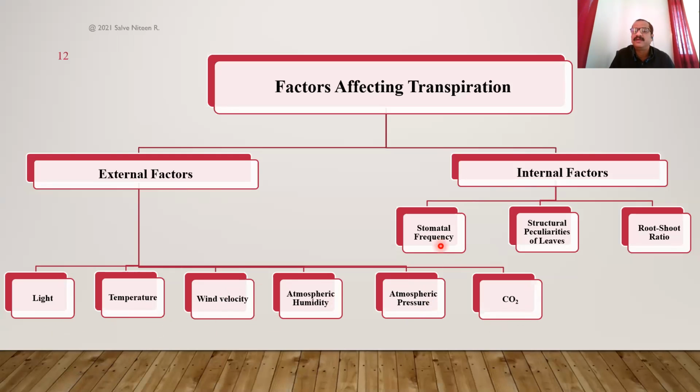Here we studied stomatal frequency and stomatal index, the number of stomata per unit area, and the term given by Salisbury, I is equal to S upon E plus S into 100. Then the structural peculiarities of the leaves of some special plants, xerophytic plants especially, resisting the rate of transpiration. And we also discussed root-shoot ratio, the internal factor, which is again directly proportional to transpiration.